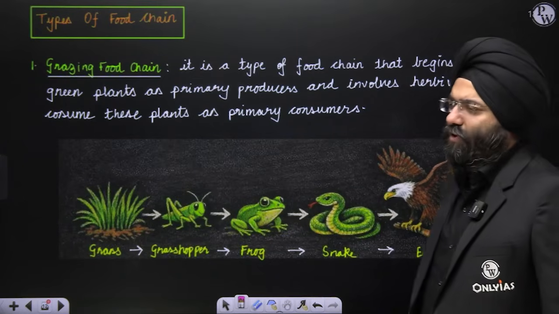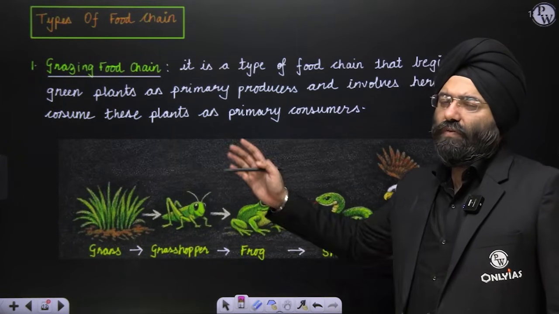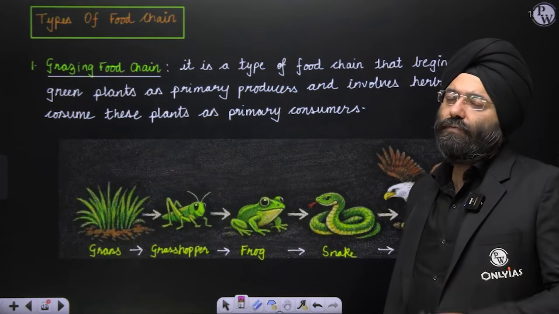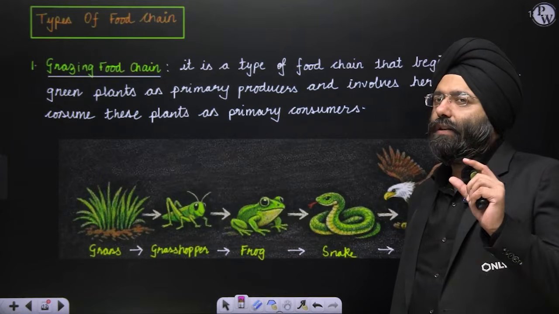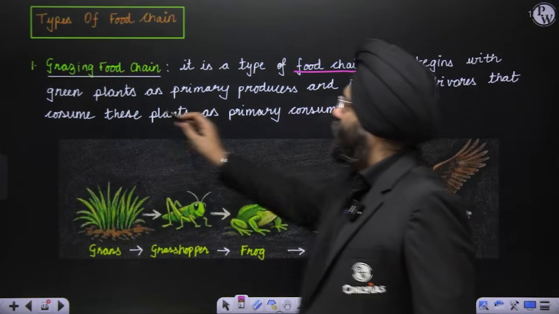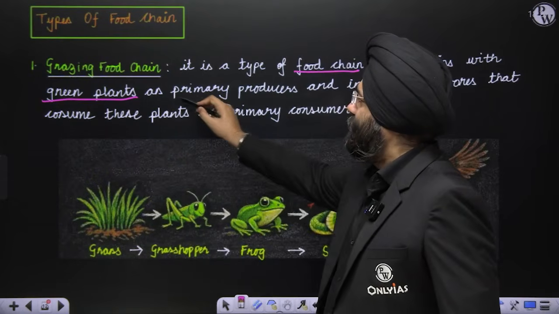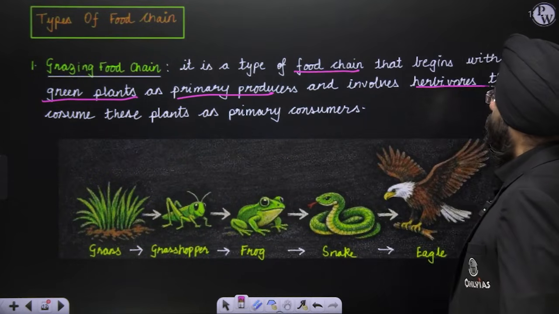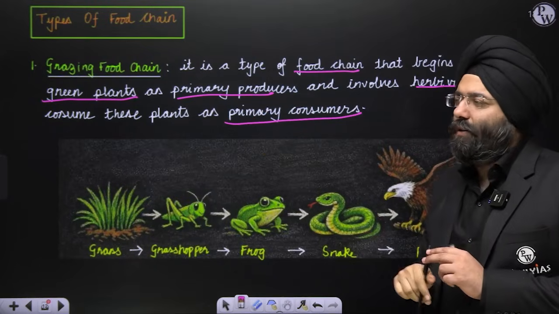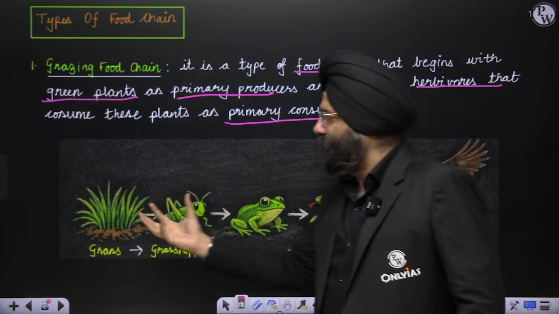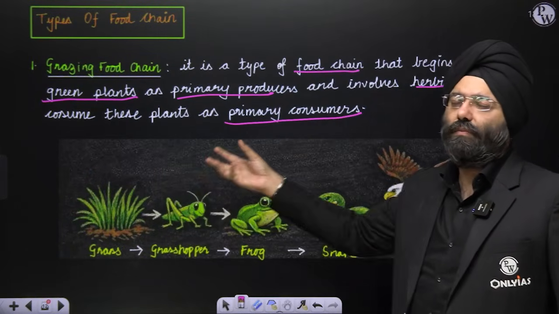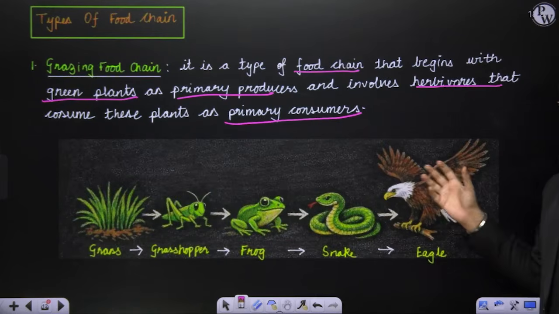Food chain. We have done food chain. What is food chain? So let us see the types of food chain. The first one, for which I gave you the example, is a grazing food chain. From the word grazing, you should understand the green plant. It is a type of food chain that begins with the green plant as a primary producer, and after that it involves certain herbivores that consume it as primary consumers. So the first stage is a green plant producing its own food, and later on it is being consumed by some other animal, and finally the culmination.